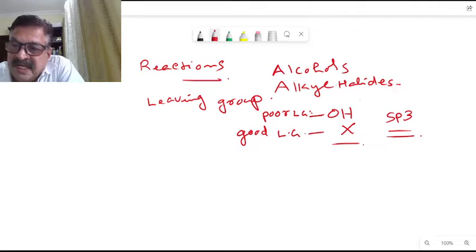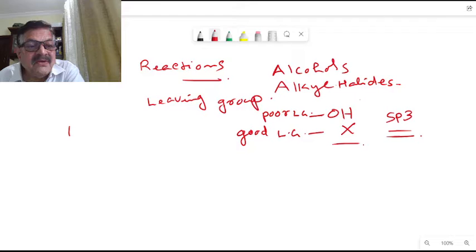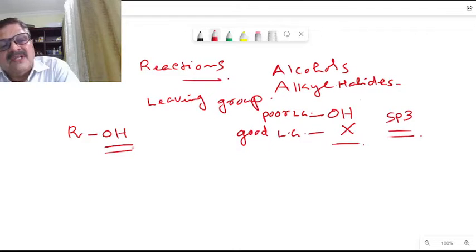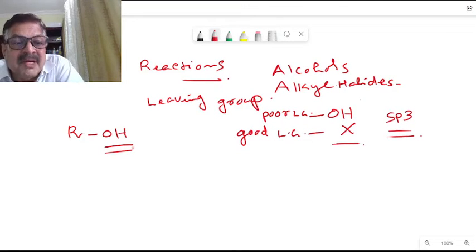Therefore, what is to be done? Nucleophilic substitution with alcohol as a starting material means we have to displace that OH minus from ROH. This OH is to be substituted, replaced. How is it possible? Because OH minus is not a good leaving group, it is a very poor leaving group here. The substitution is not that easy.